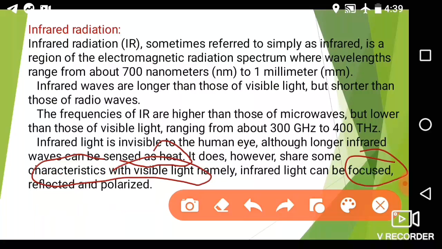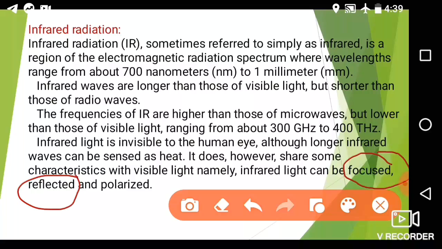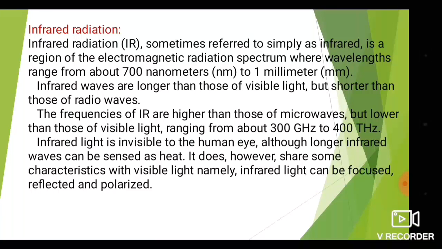So all these characteristics of the infrared radiation are similar to the visible light.